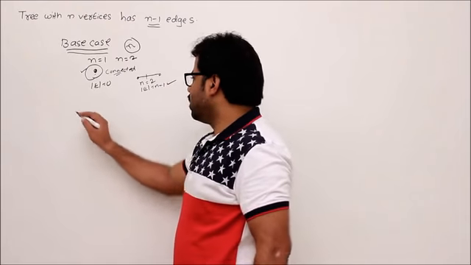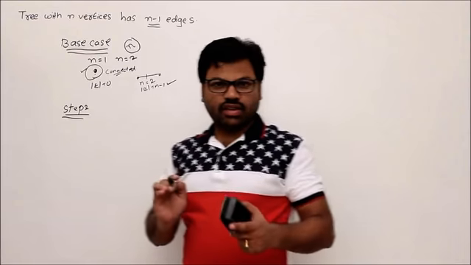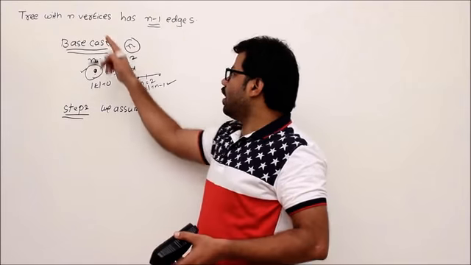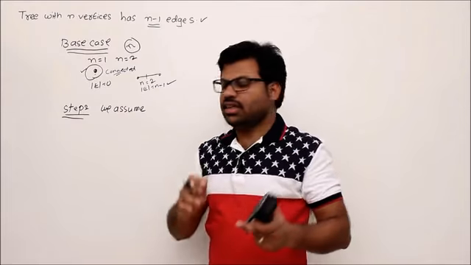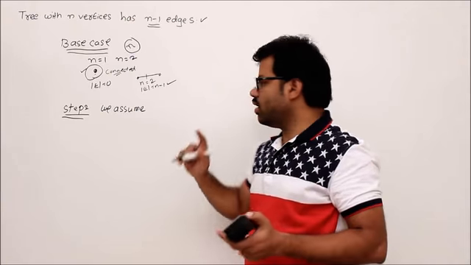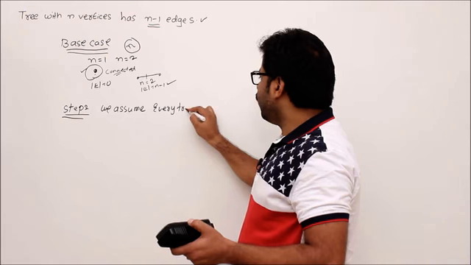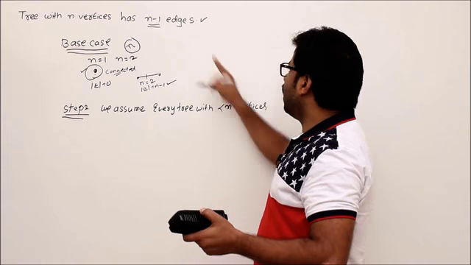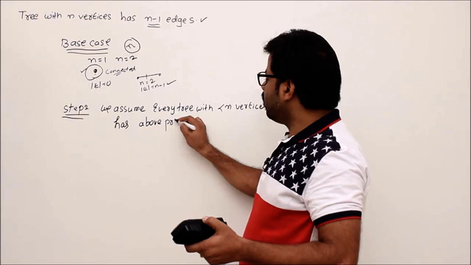In mathematical induction, step number 1 was the base case. In step number 2, we assume something. What we assume is that every tree with n vertices has n minus 1 edges for smaller trees. Let's categorize smaller trees as those with number of vertices less than n. So we assume every tree with less than n vertices has the above property. That means what?